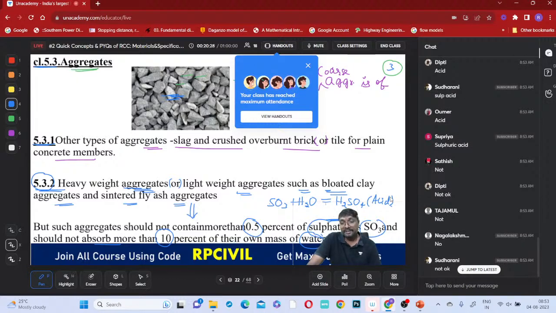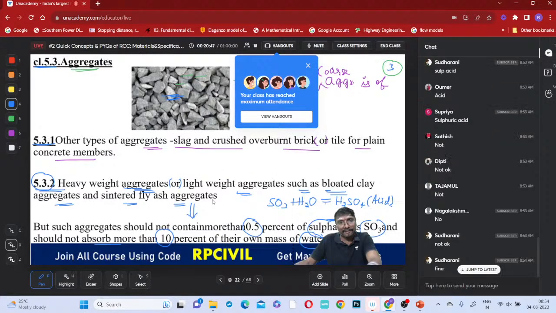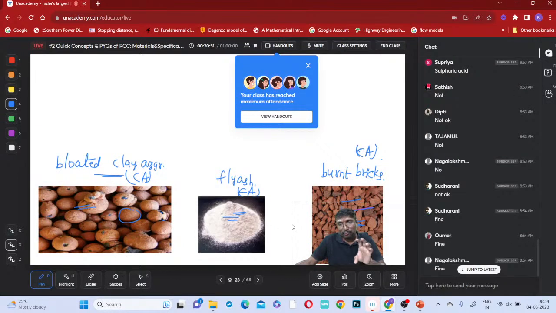So what is the meaning of sintered? Generally, sintered fly ash aggregates: is the fly ash in the fine format or the coarse format? It is in the very fine format. Suppose you wanted to use it as a coarse aggregate, can you?